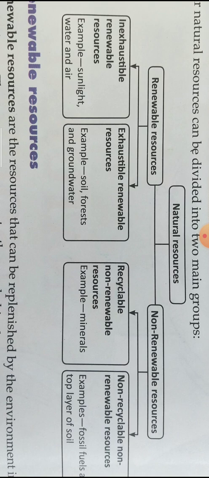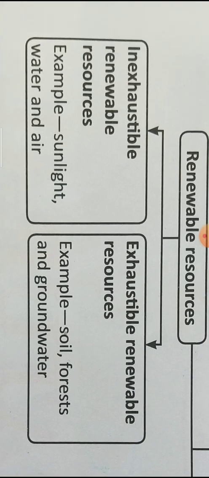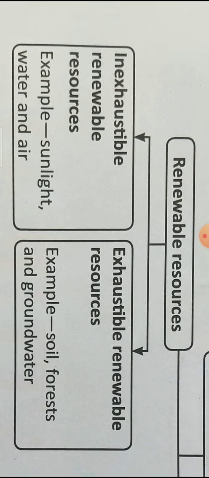Now they are again divided into two parts. Renewable natural resources are divided into inexhaustible renewable resources and exhaustible renewable resources. Inexhaustible renewable resources are sunlight, water and air, and exhaustible renewable resources are soil, forest and groundwater.